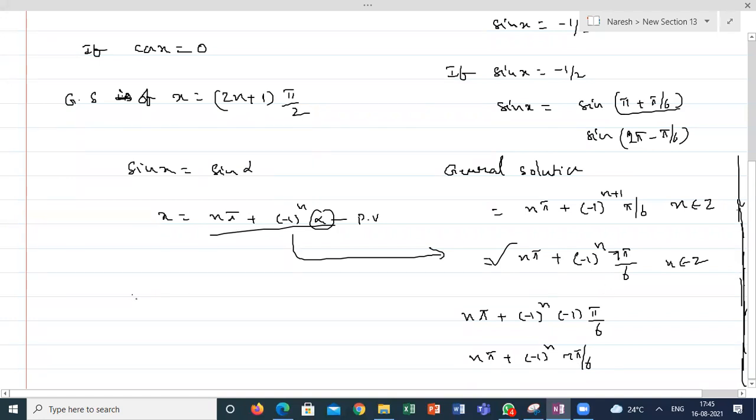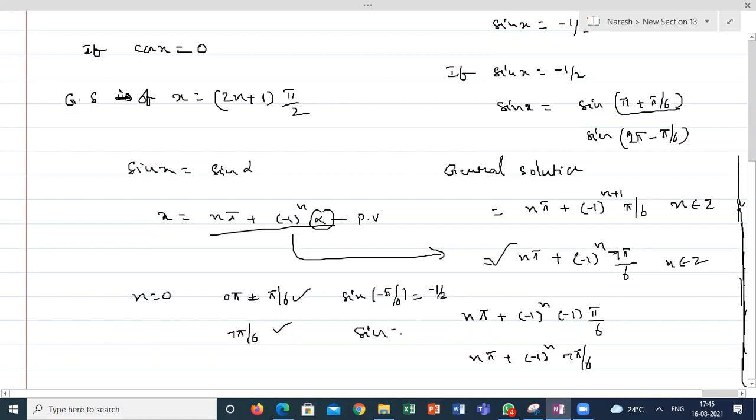Okay, sir, you can keep n is equal to 0 and check. For n equal to 0, the first solution is minus pi by 6. And for n equal to 0 in the second equation, what am I getting? 7 pi by 6 is coming. Both answers are correct only. Sine of minus pi by 6 is also minus 1 by 2.